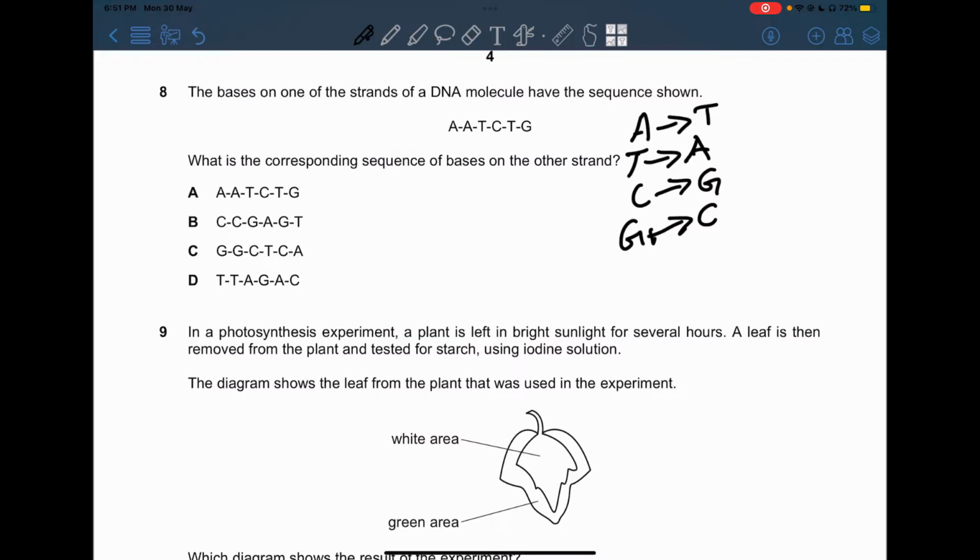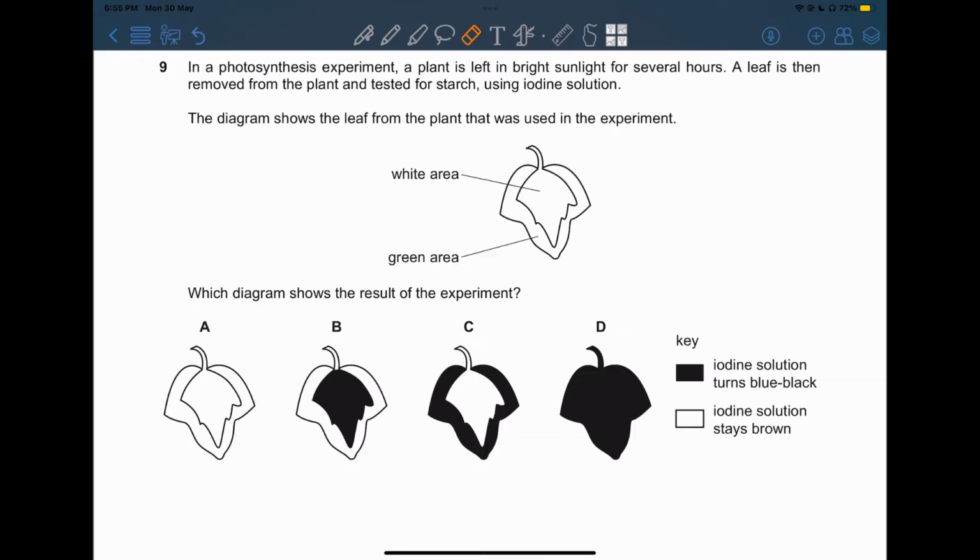Now, for the A, we have to choose something with T. So let's check the options, and it's D. So that's going to be our answer. If you want to make sure, the A pairs with the T over here, and the G pairs with the C over here: A, T, C, and G.